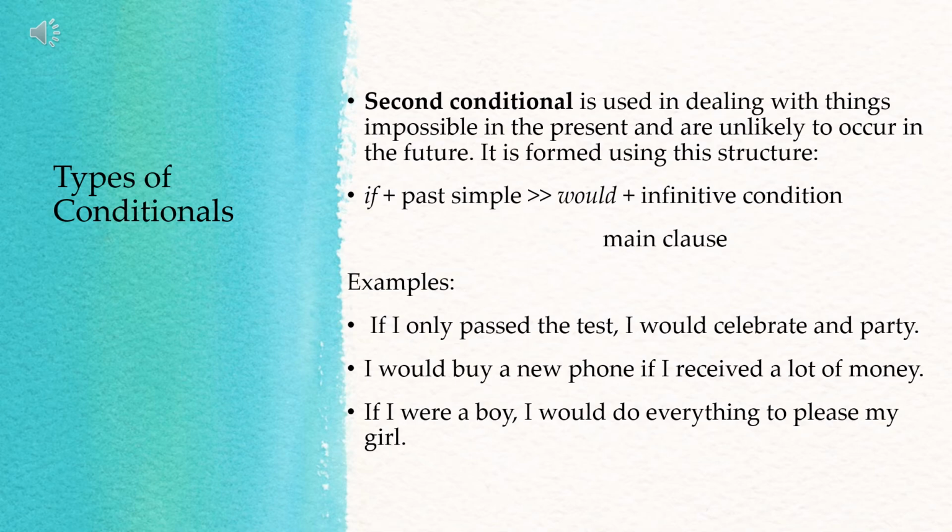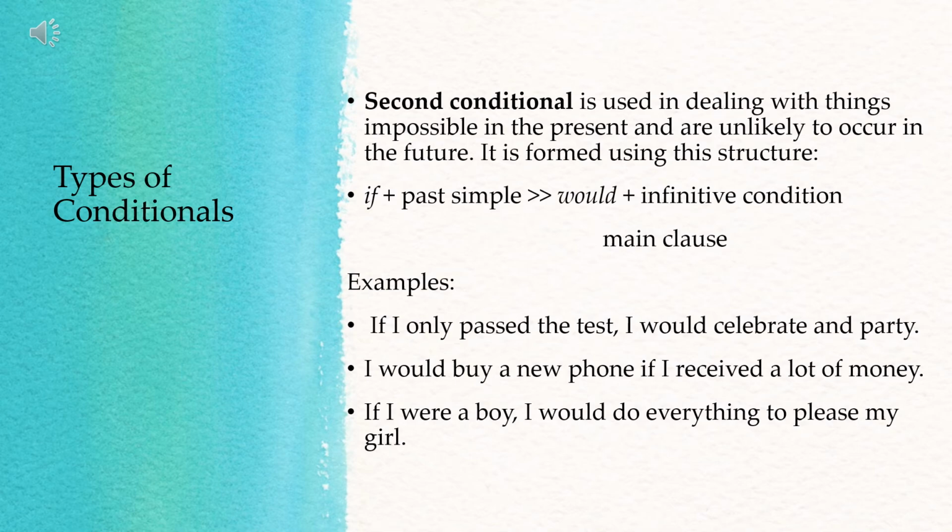Then next sentence. I would buy a new phone if I receive a lot of money. So what is the condition? The condition is if I receive a lot of money. So it's possible that the person will not be receiving a lot of money. Okay? Then what will be the consequence if the person will receive a lot of money?